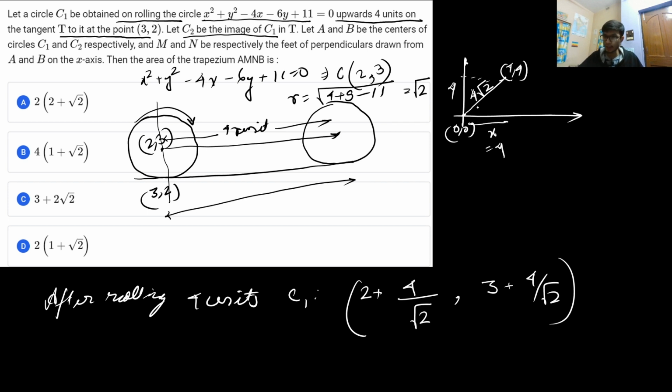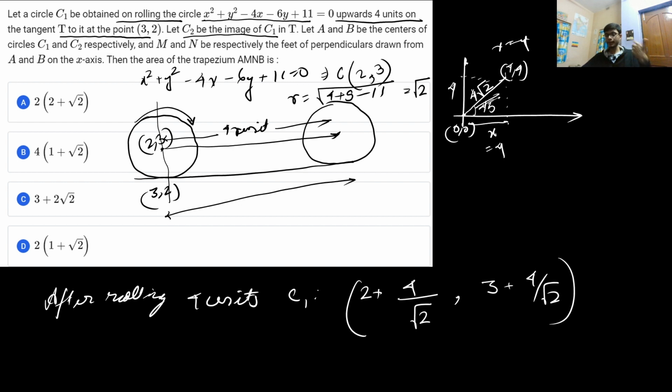But how do you get the increment in x? That is basically 4 root 2 divided by root 2, so that's the increment you get in x. Similarly, the increment in y is also equal to 4 divided by root 2. Now why does the root 2 factor come? Since this is moving in a straight line, and the equation of the straight line is x equal to y, which fetches a slope of 45 degrees, that 1 by root 2 factor comes from the sin 45 and cos 45 terms.